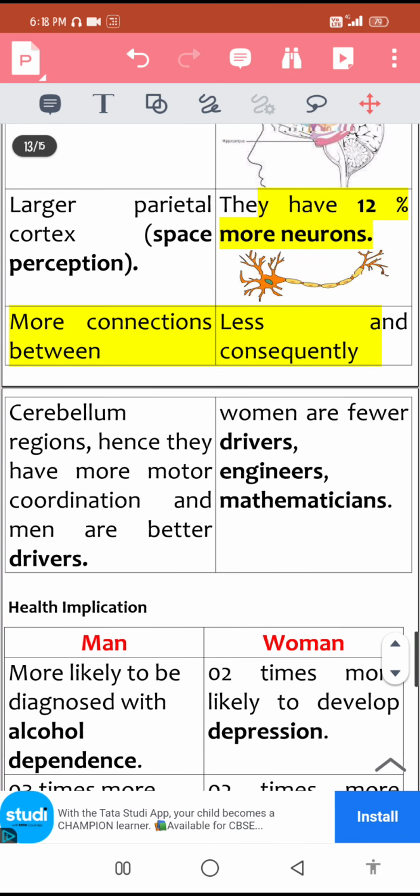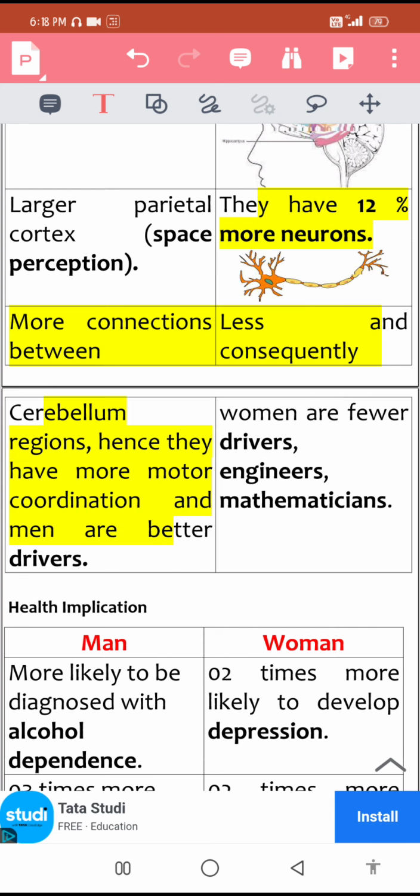One more difference lies in cerebellum. Cerebellum is the posterior part of the brain. It again has two lobes, and these two lobes are connected by more connections in case of men. That's why they have better motor coordination when compared with females. And men tend to be more drivers, pilots, or engineers. Whereas females tend to be less drivers, engineers, or pilots.